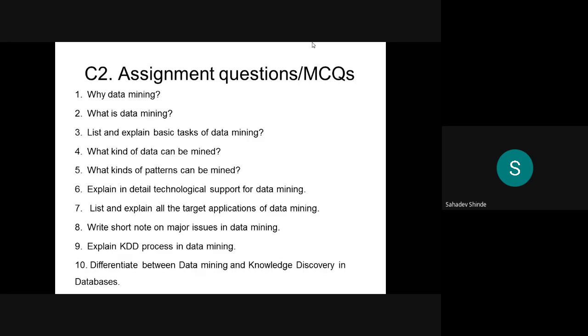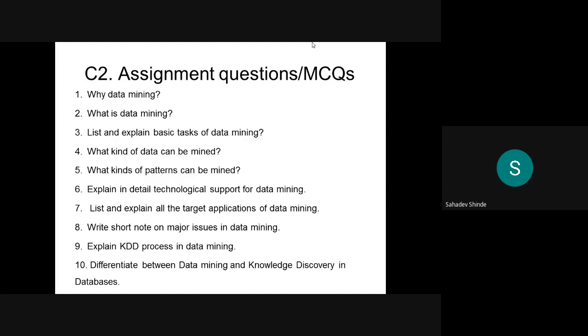We have a total of 10 questions on this. I will read the questions. The first question is about why data mining. The third question is to list and explain the basic tasks of data mining.